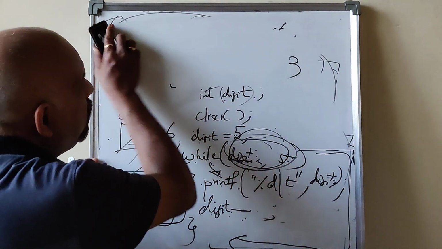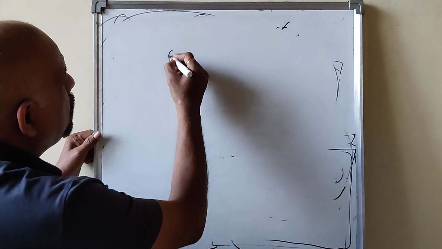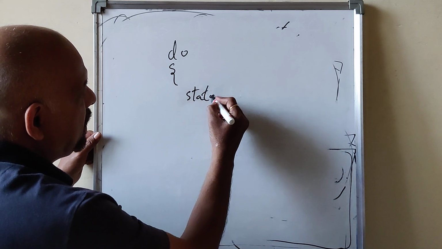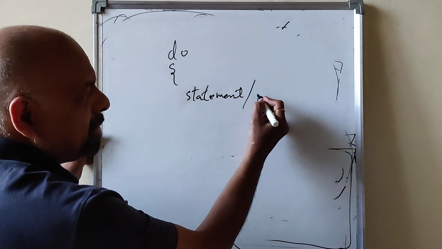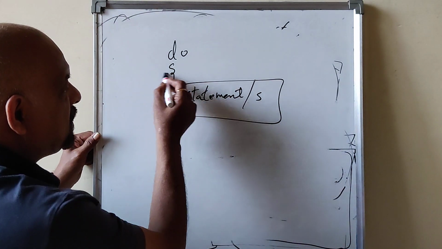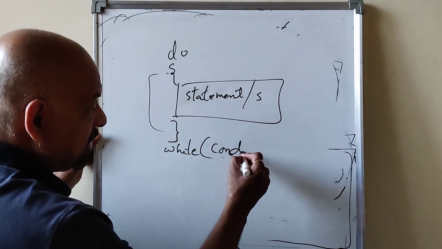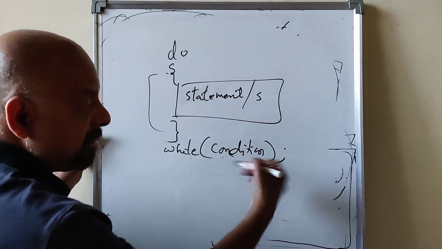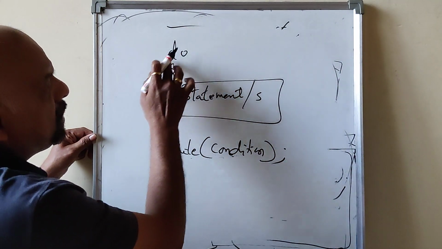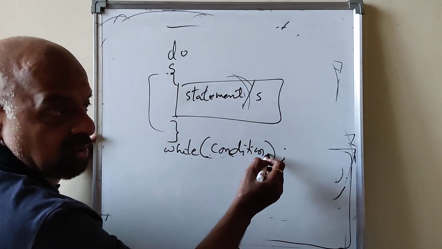So in do while, how are you going to write this? You see, do is the keyword followed by a block statement or statements block. This is the loop body. Then while, keyword, condition. Here important is you have to put the semicolon here. Here initialization, you do that. Do all the statements within the loop body as long as this condition is true.